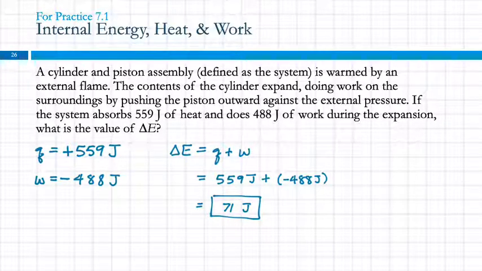So overall, did the system gain or lose energy? It gained. This is positive. The change in energy for the system is positive. It gained energy. Its bank balance went up. Any questions?